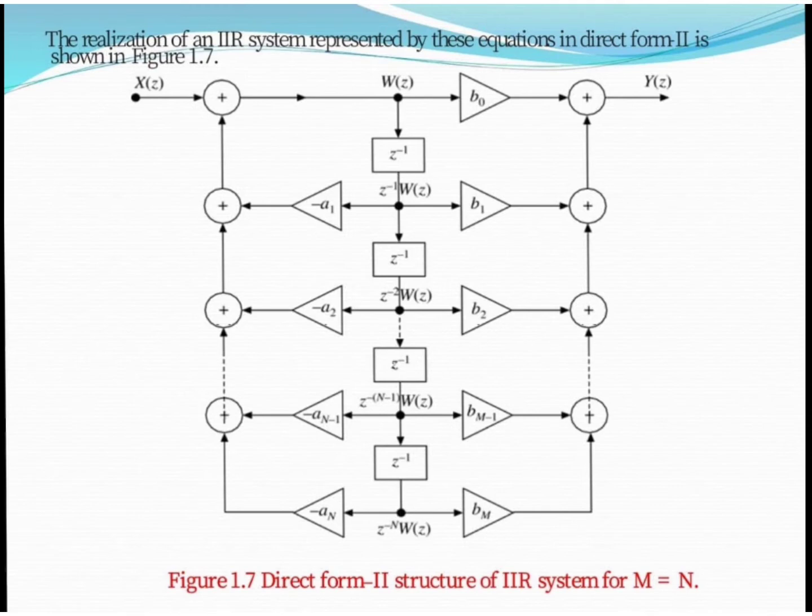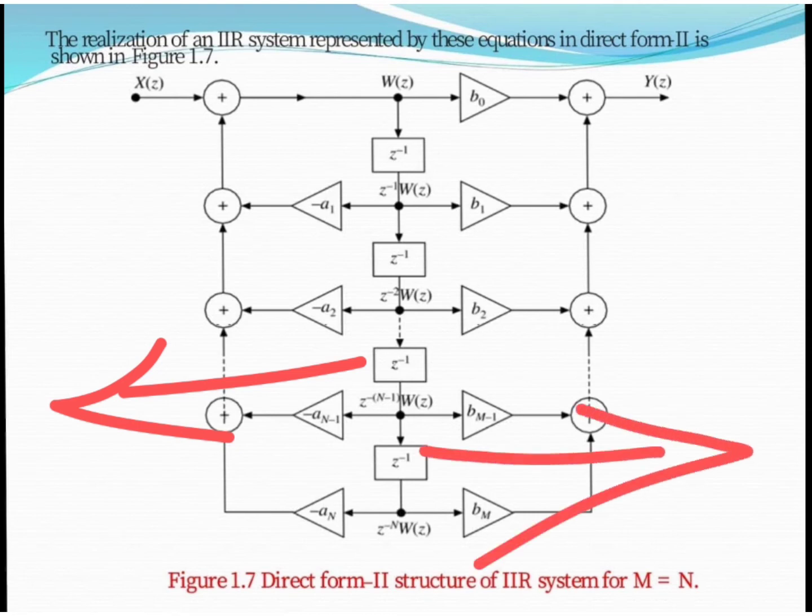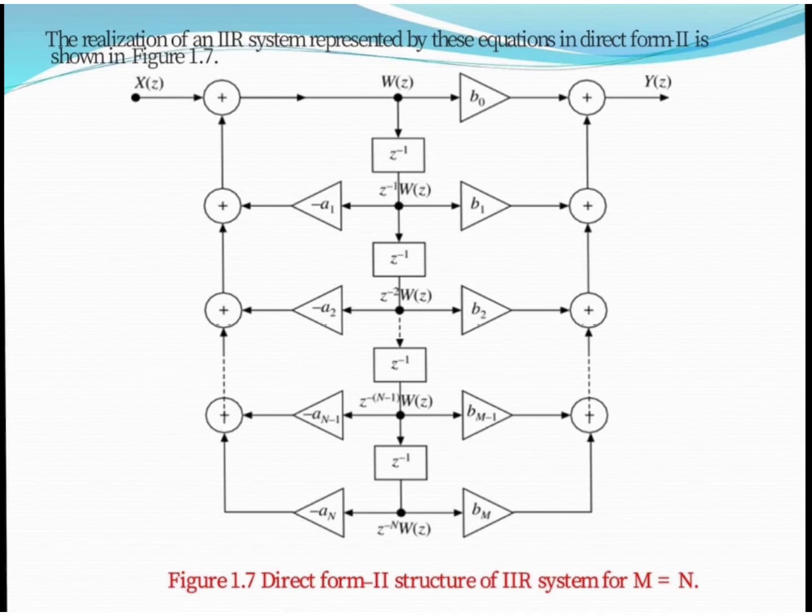As in direct form 2 realization, first of all we need to implement our poles and then the zeros. As we already discussed, the coefficients present in the pole part are in the feedback path, so they must follow this path, and the zeros must follow the feed forward path. So in direct form 2 realization, first of all we need to realize the poles.